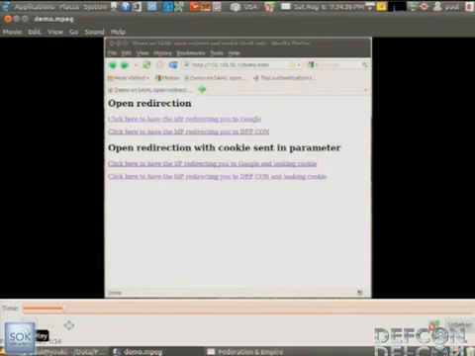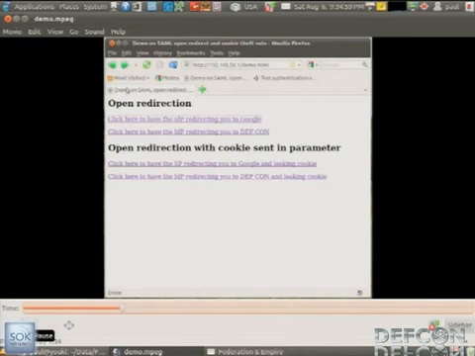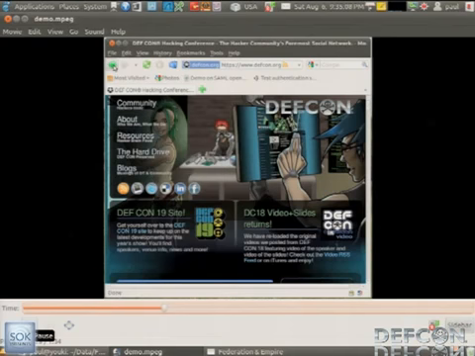I don't know if you see anything, but basically here you see that it's a GET request that goes to openidp.fido.no, and when you click on this link, you're going to be automatically redirected either to Google or to DEF CON, the website. So that's a Google redirection. Then you have the same thing: this request goes to OpenIDP and gets redirected to DEF CON. So that's just the open redirection vulnerability, so nothing very critical.